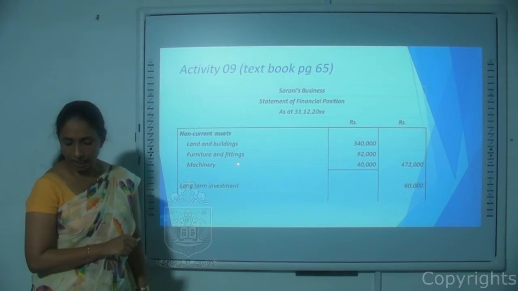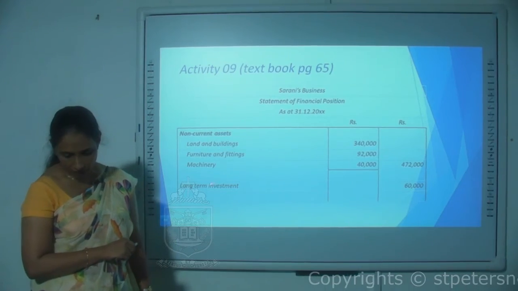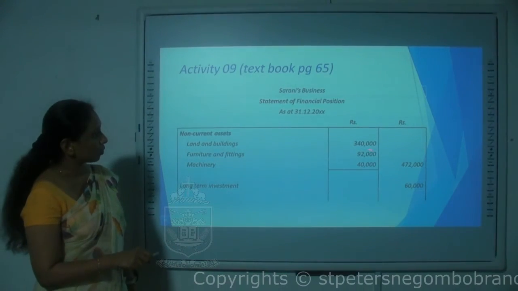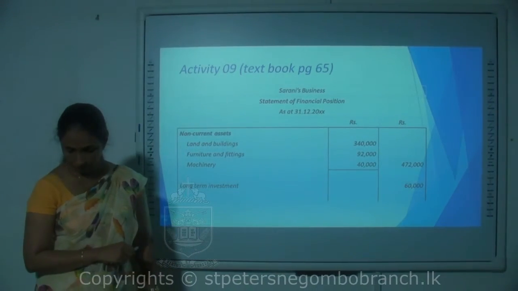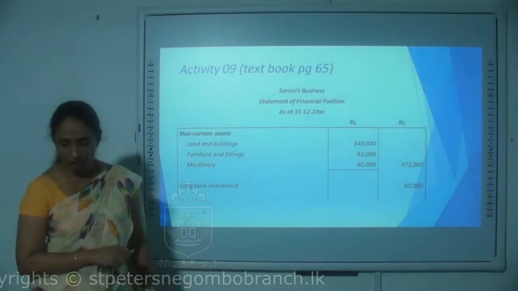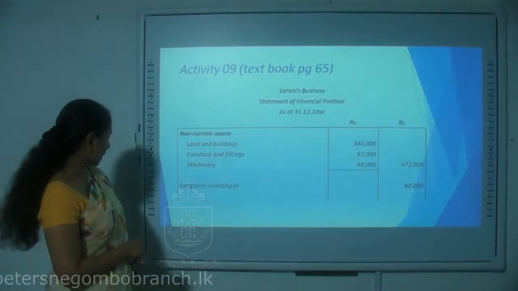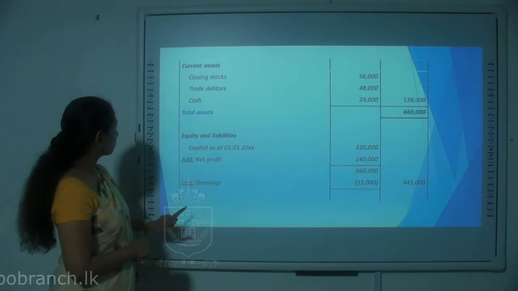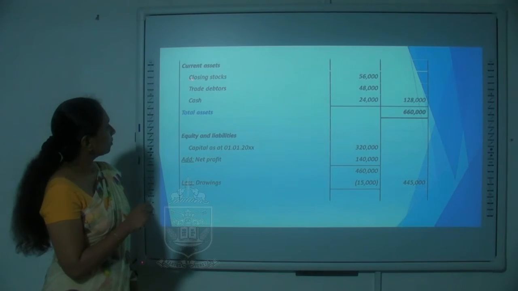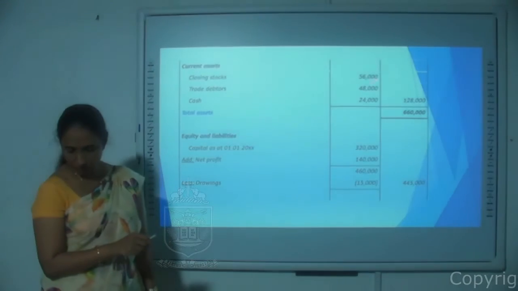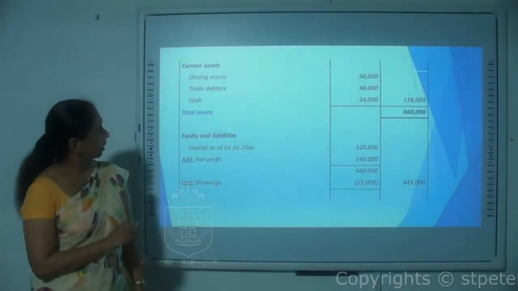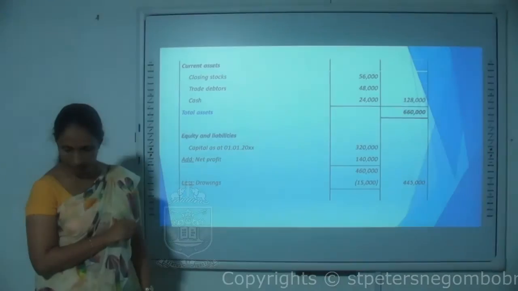Then again another non-current asset, furniture, 92,000. Then we have the stocks, which is a current asset. So we can see the closing stocks, it's 56,000 mentioned under the current assets.